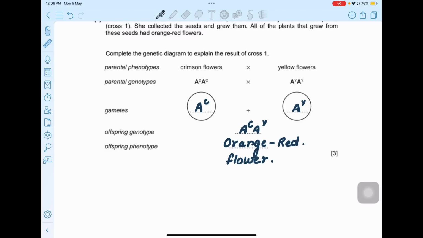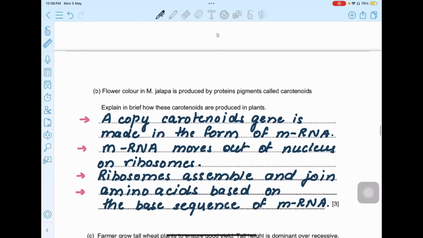So here for crimson flowers, it is AC. For yellow flowers, it is AY. Another way to show that it is codominance is because both of them are represented by capital letters. If we are talking about dominant and recessive, then we represent dominant by capital letters, recessive by small letters. So you cross them, okay, you get this genotype and this is your phenotype. There is a higher chance that inheritance questions might come up in this paper also.